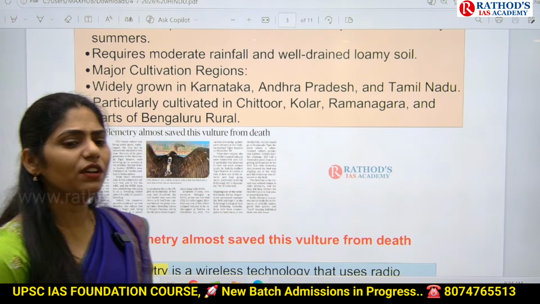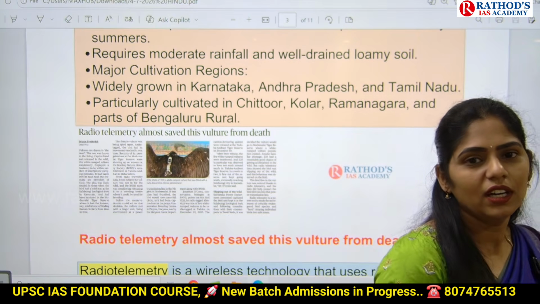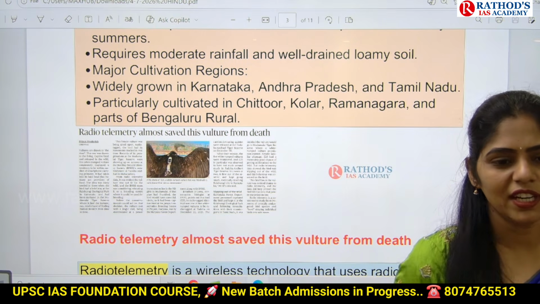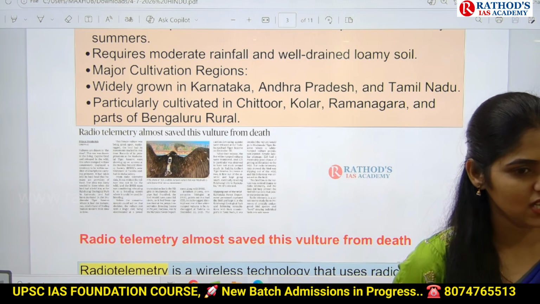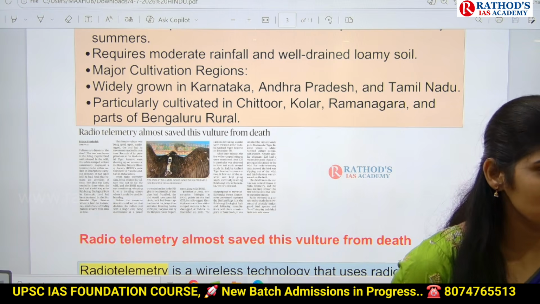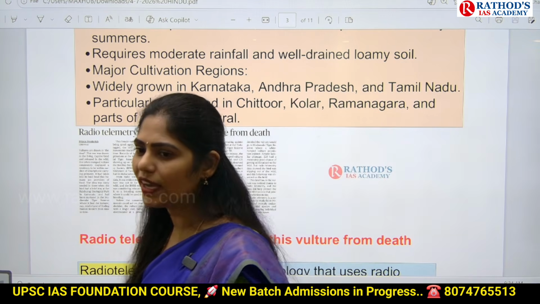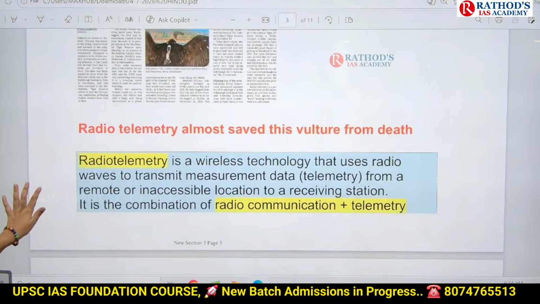And in mains, whenever you are writing any answer related to conservation of biodiversity, if you are giving any measures, can you include that? Recently, telemetry saved one vulture from death. Yes, in that way you can use these articles wherever it is possible. Use this kind of current affairs wisely. Okay. Now let us see about telemetry.